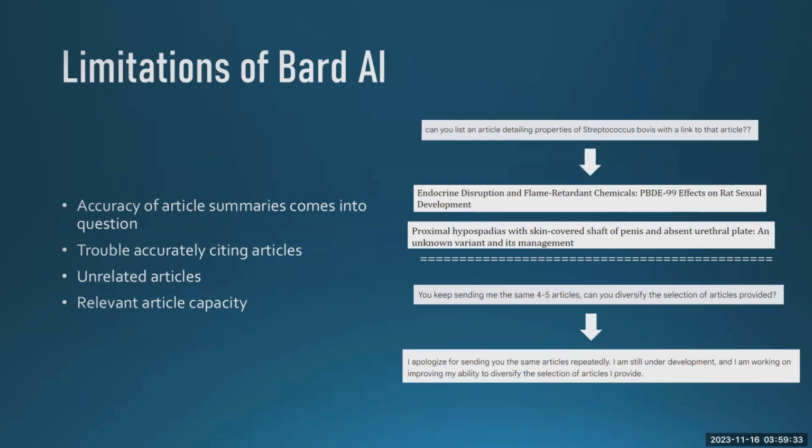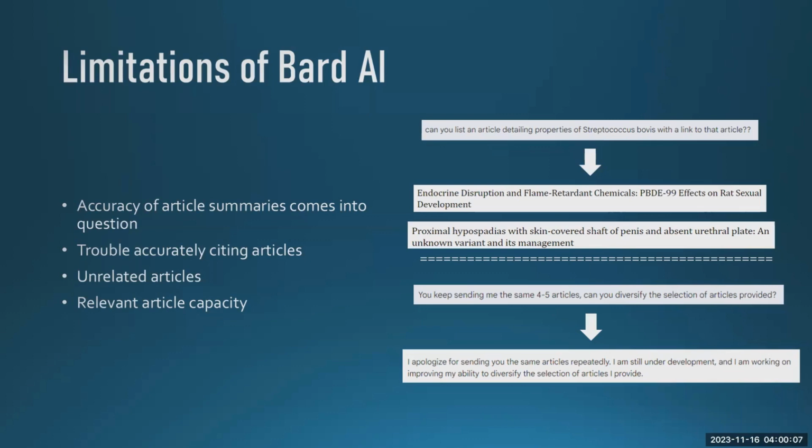And it eventually reached a capacity where it would keep providing me the same articles over and over, and it seemed to reach capacity of relevant articles it was able to provide. As you can see, I sent it, you keep sending me the same 4 to 5 articles. Can you diversify the selection of articles provided? And it just apologized and said it was still in development, still working on it. And that essentially prompted me to do a lot more independent research and utilize AI more for summarization rather than gaining articles from it.